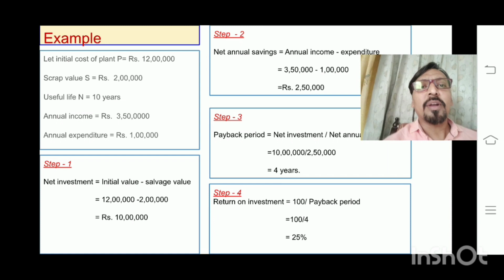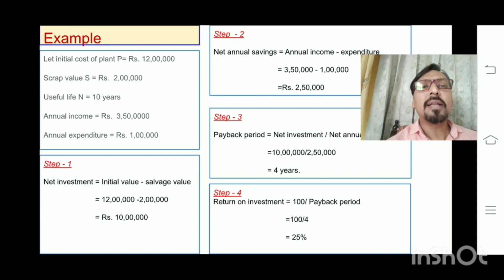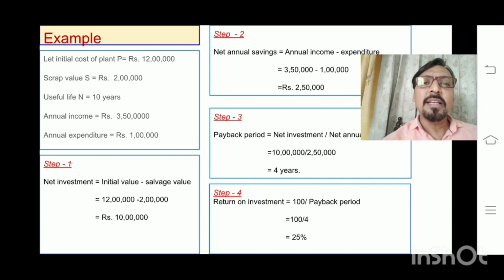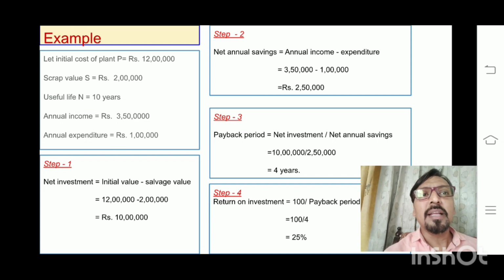First we have to calculate the net investment. Net investment means initial value minus scrap value. The initial value is 12 lakh and the scrap value is 2 lakh, so the net investment is rupees 10 lakh. After calculating the net investment, we have to calculate the net annual saving. The net annual saving means annual income minus expenditure. Here annual income is 3,50,000 and expenditure is 1 lakh, so the net saving is rupees 2,50,000.